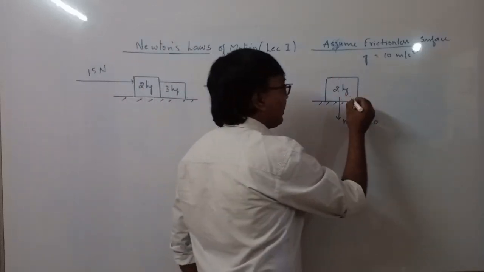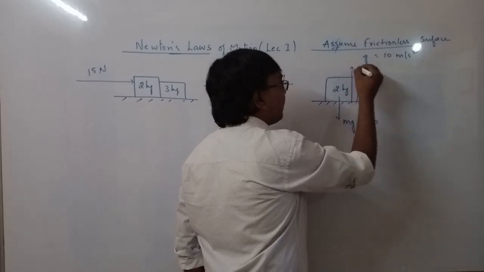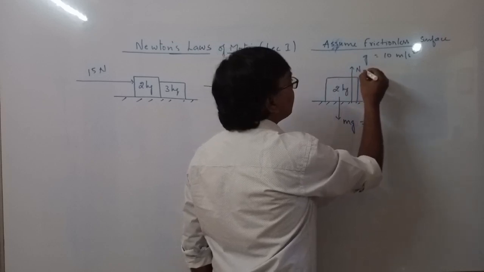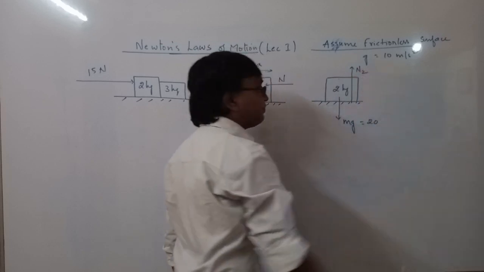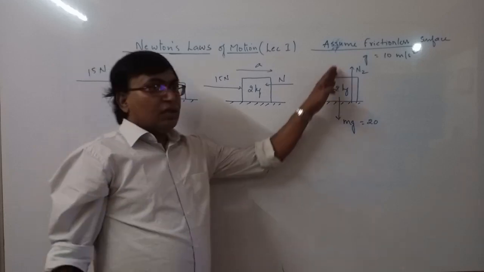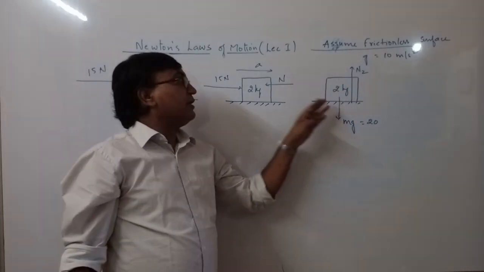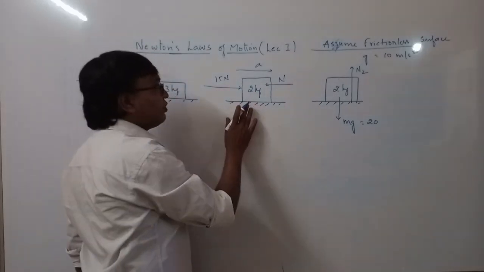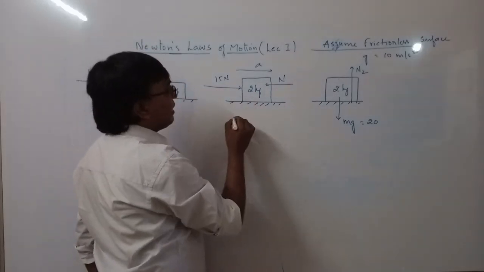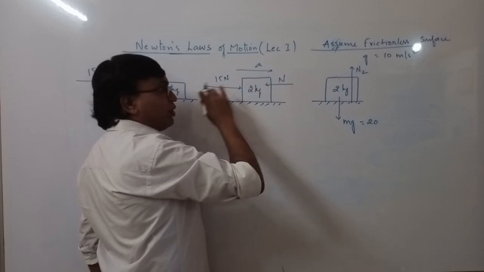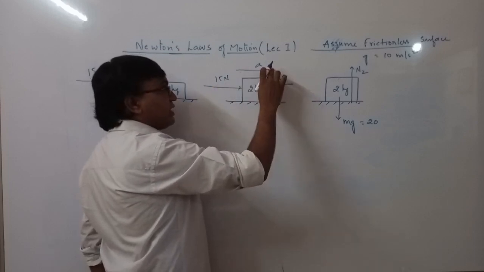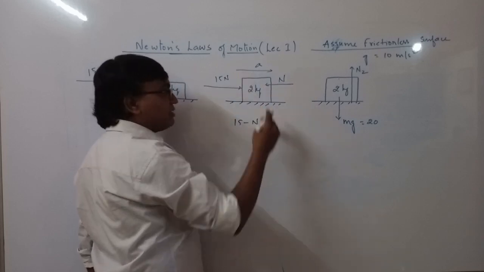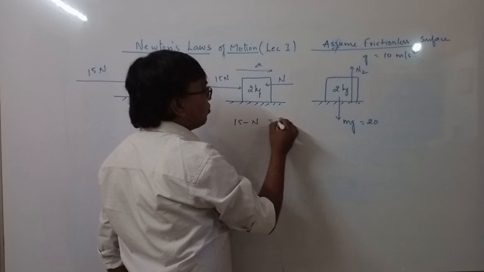So contact will apply a force in this direction. So let us say this force has some N2. In y direction there is no motion. In x direction there will be a motion. So if you apply Newton's law here, take positive direction in the direction of acceleration. Okay, so 15 minus N, N is in opposite direction, so 2 into a.